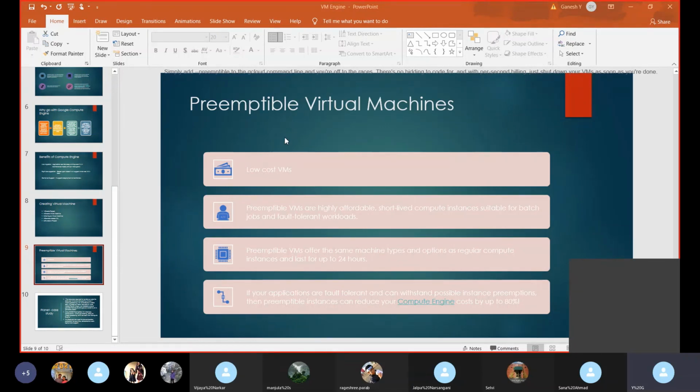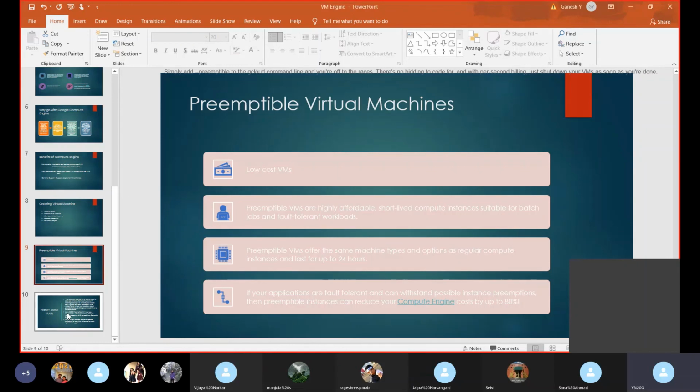If any other person comes and accesses the main virtual machine, this preemptible virtual machine just stops by itself, because there we might lose some functionality, but mostly it doesn't happen. Generally, it doesn't happen. That is why people go with preemptible virtual machines.